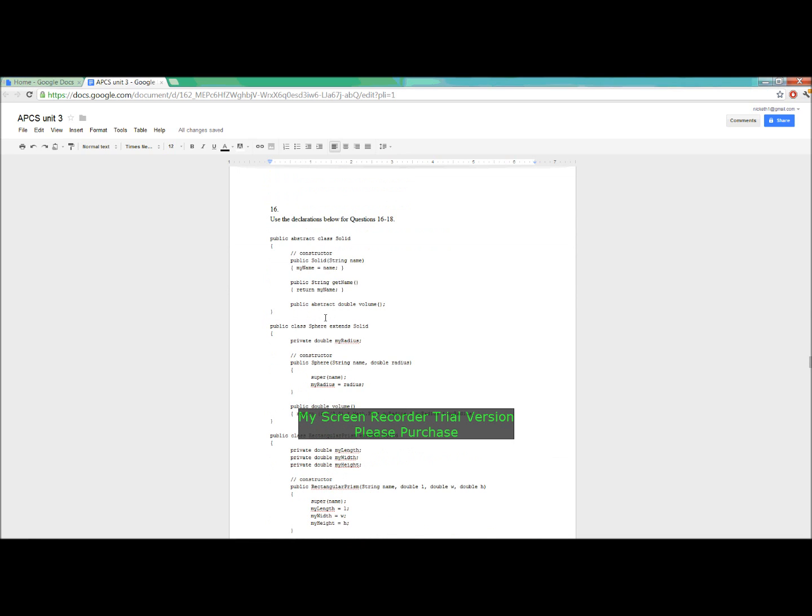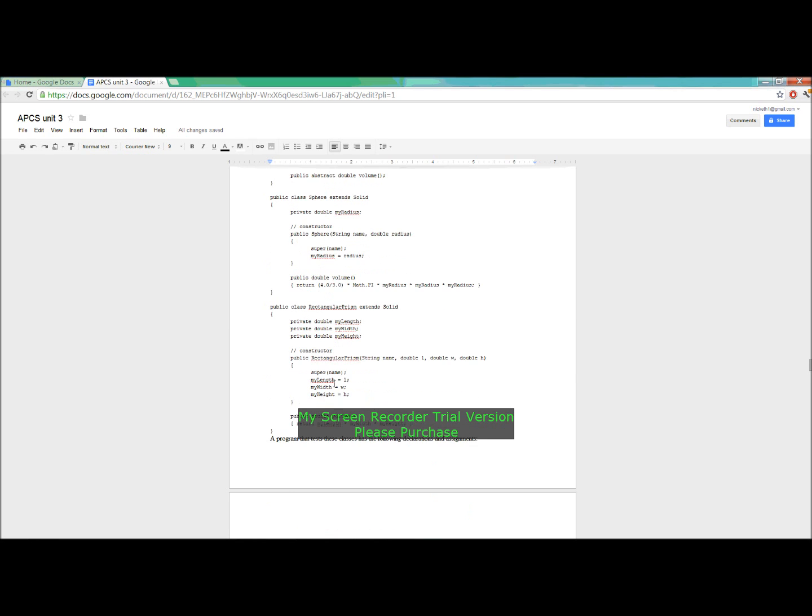So for 16, use the declarations below for questions 16 through 18. And so we have a solid, a sphere that extends solid, a rectangular prism that extends solid, and a program that tests these classes has the following declarations and assignments. S1 equals new solid blob. S2 equals new sphere, sphere 3.8. S3 equals new rectangular prism, box 2, 4, 6.5. And S4 equals null.